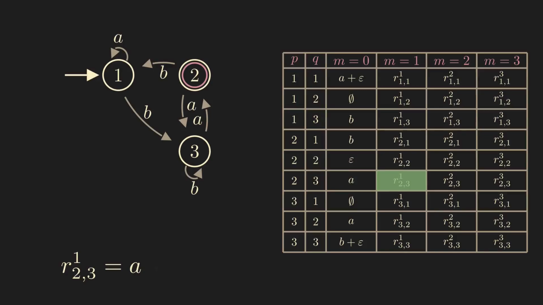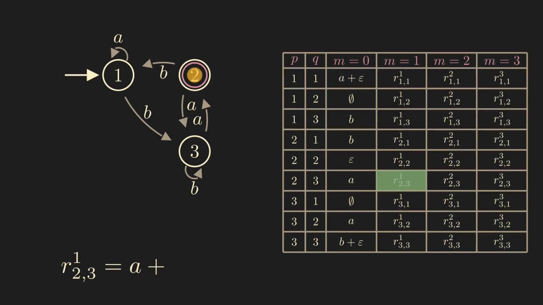The other possibility is that we go from state 2 to state 3 while using state 1 as an intermediate state. But each such string can be split into several segments that do not use state 1 as an intermediate state.